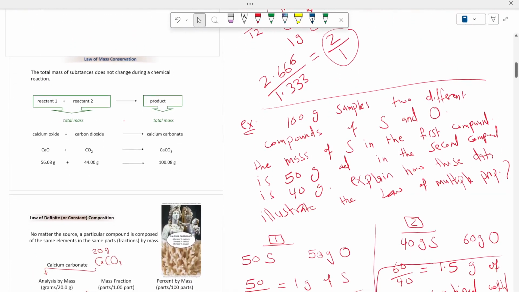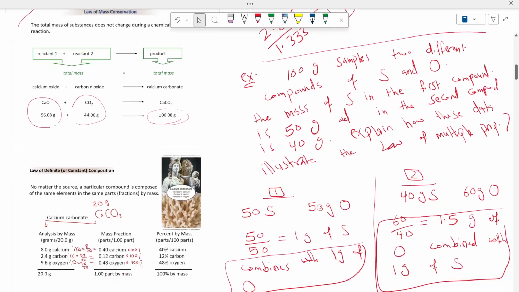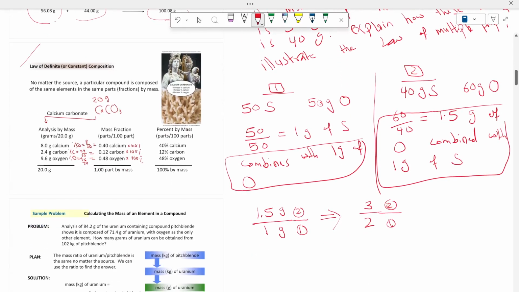Now let's give you this example to discuss the law of mass conservation. If you have reactant 1 and reactant 2, let's say reactant 1 is calcium oxide and reactant 2 is carbon dioxide. If you start with 56 grams of calcium oxide and 44 grams of carbon dioxide, then definitely the mass of the product should be 100 grams, which is the summation of the two masses. This example illustrates the law of conservation of mass.